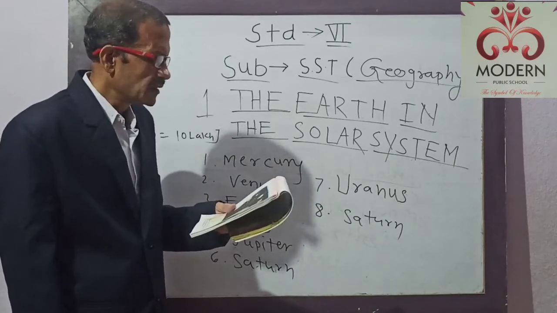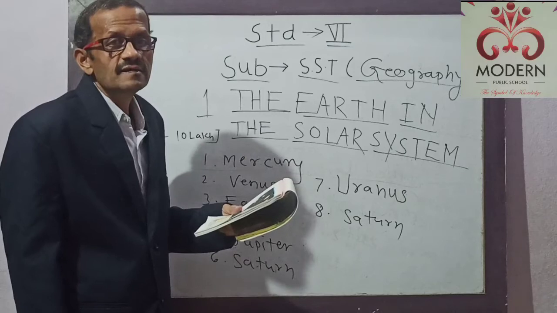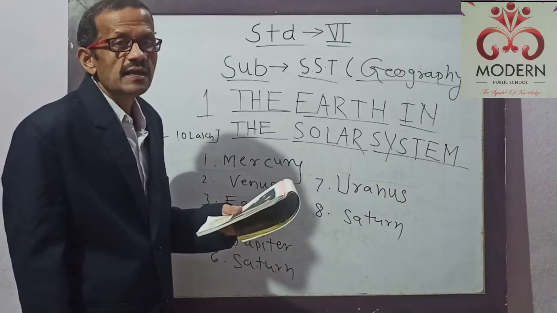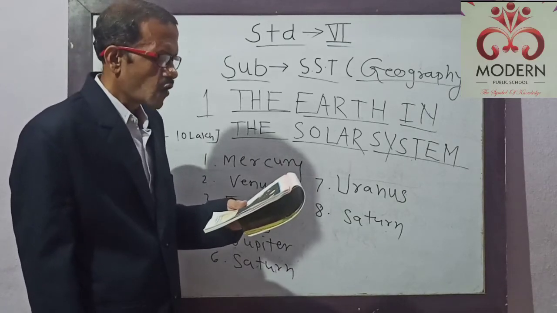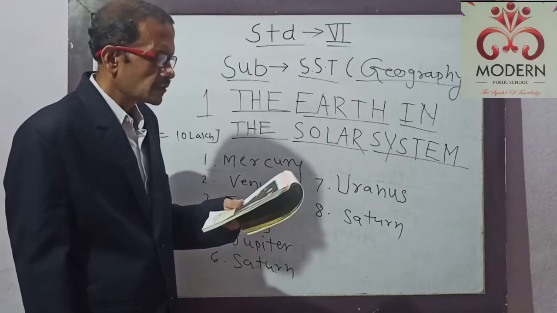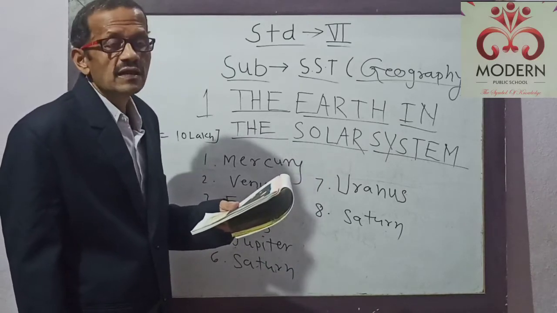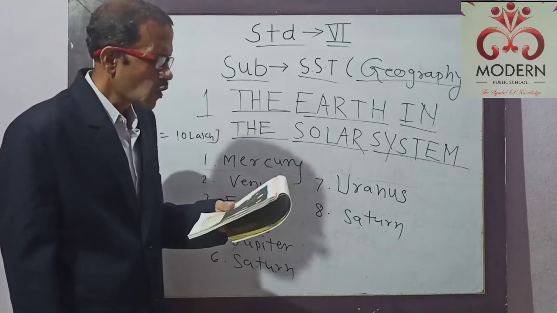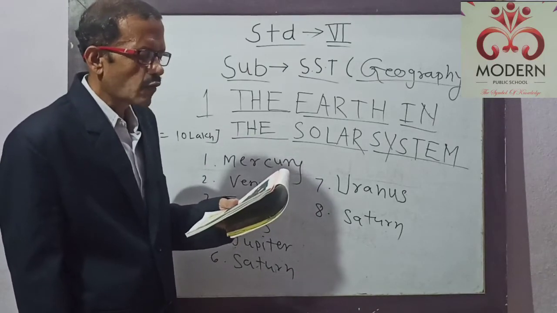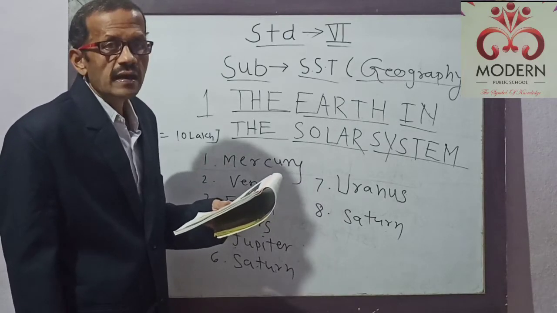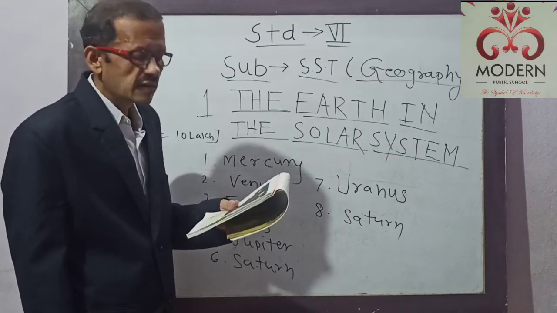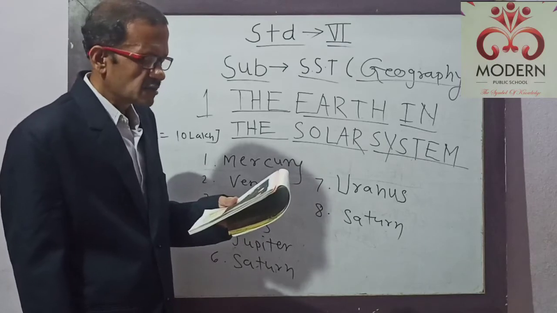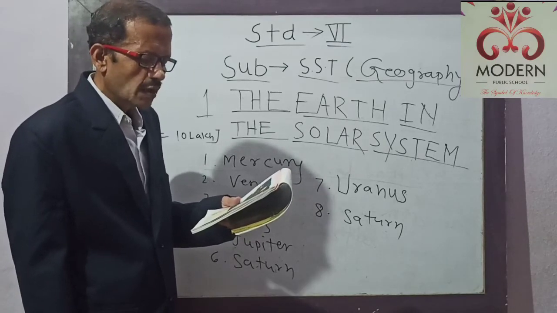And the distance between the Sun and Jupiter is 778 million kilometers. Also, the distance from Saturn to the Sun is 1427 million kilometers. Also, the distance between the Sun and Uranus is 2869 million kilometers.